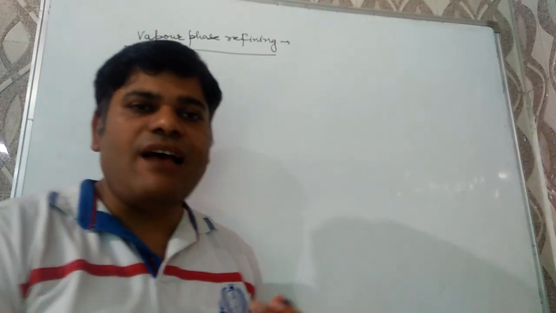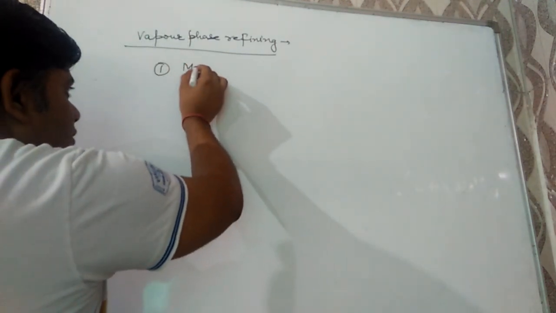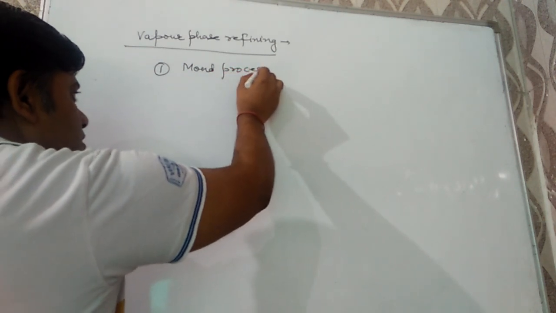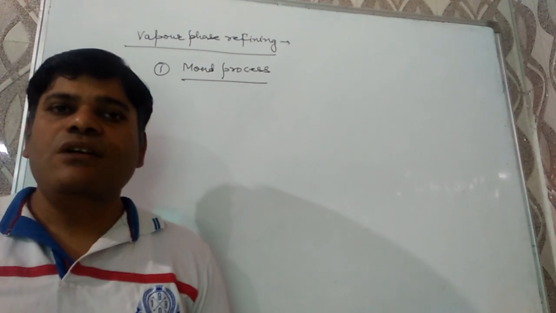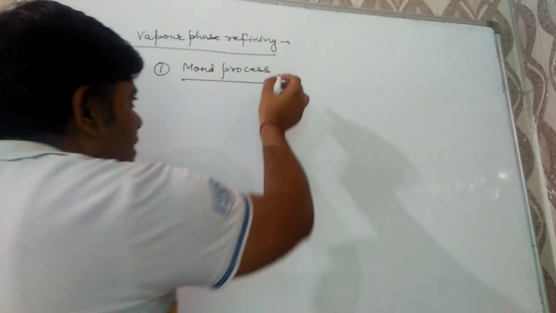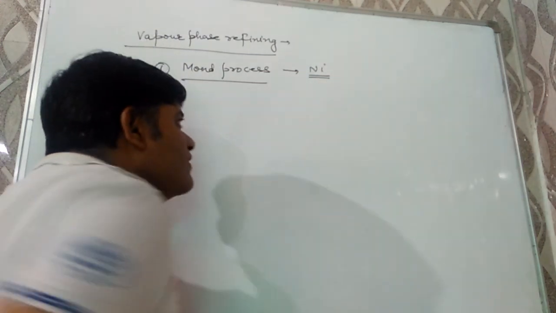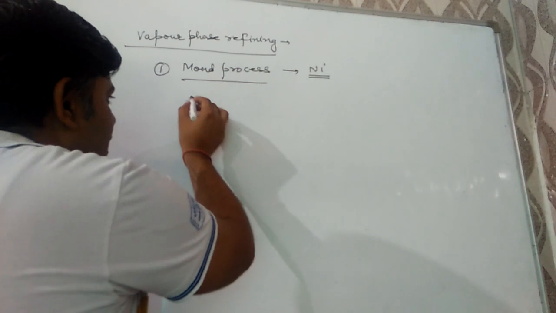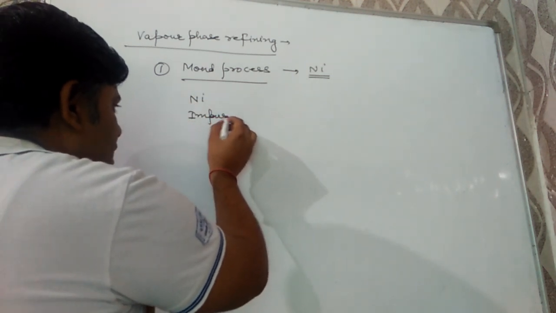There are two examples of this. The first one is Mond's process, generally asked in your board exam. Mond's process is used for purification of nickel metal, and in this method, impure nickel is reacted with carbon monoxide.